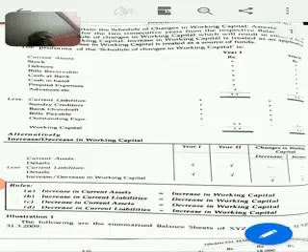Nominal value means the face value that is given with the preference share. Say the nominal value normally comes to rupees 10 or rupees 100. And the preference shareholder, as I mentioned, doesn't have any voting right. They simply get the dividend, and they get the dividend before the equity shareholder.